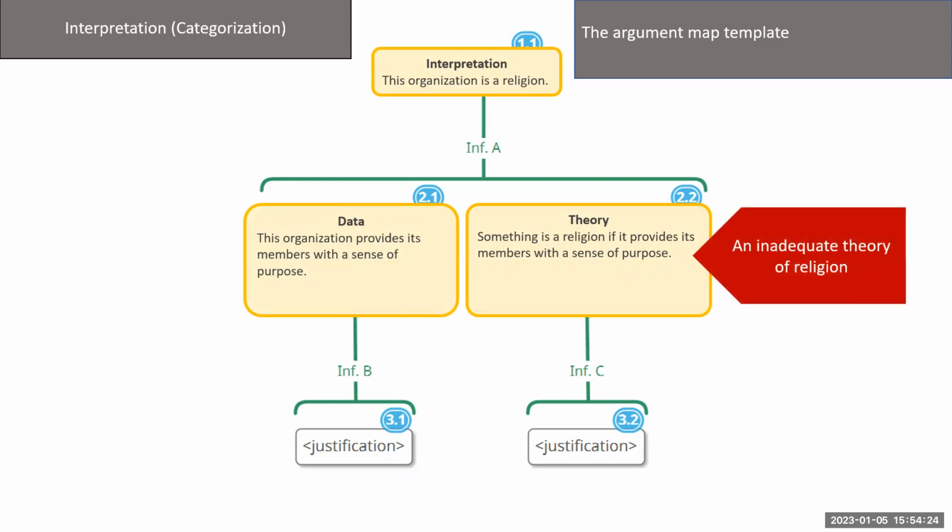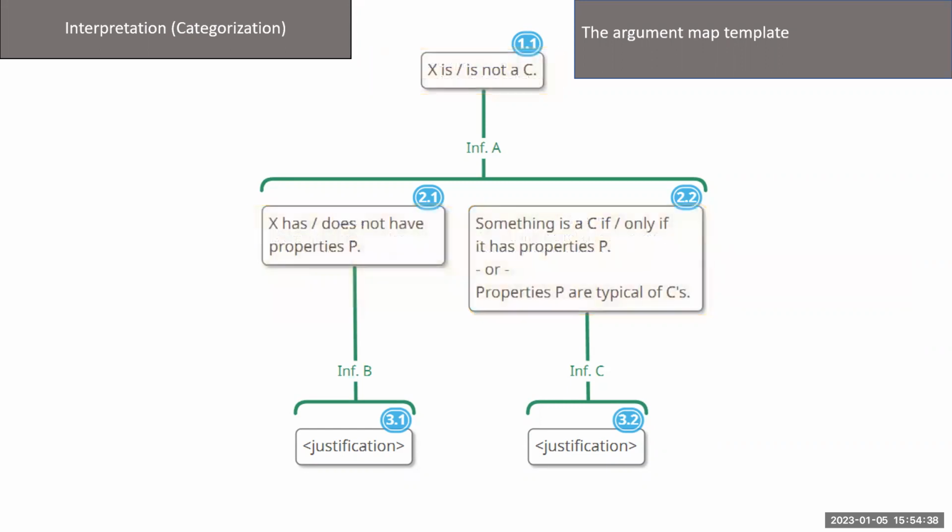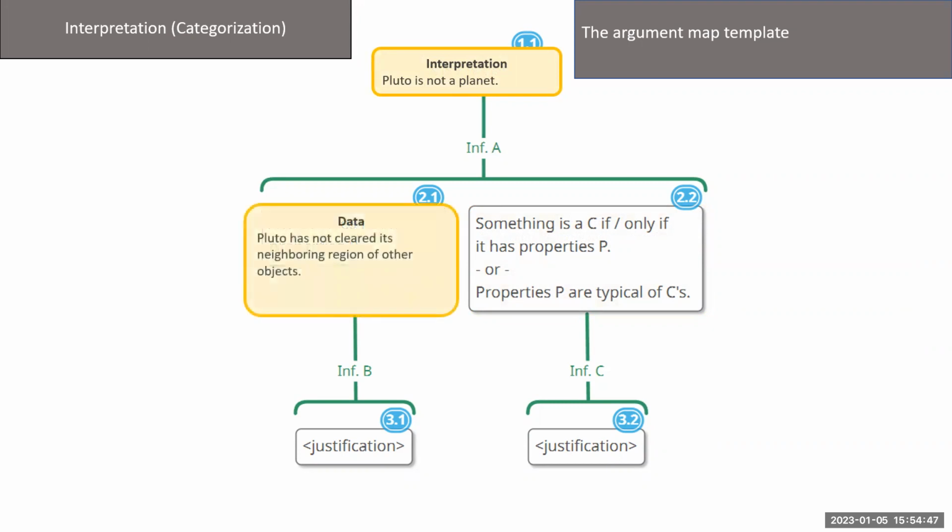The template can represent bad interpretations as well as good ones. It's just a framework to help students see how an interpretation works. And once they understand it, they can more easily evaluate it, because some problems like this one become kind of obvious.